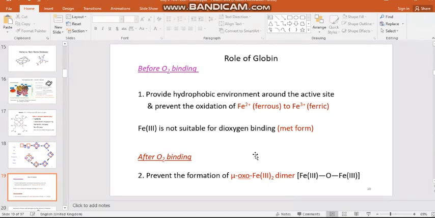It will undergo reaction with the nearby heme unit. At the end of the reaction, it will form a mu-oxo dimer. Iron 3 dimer will be formed. This iron 3 dimer is highly stable, so it won't react further. Automatically, the respiration process will be stopped. So in order to prevent that, nature is making heme and embedding the heme inside the globin proteins.